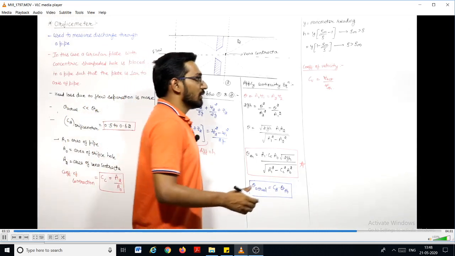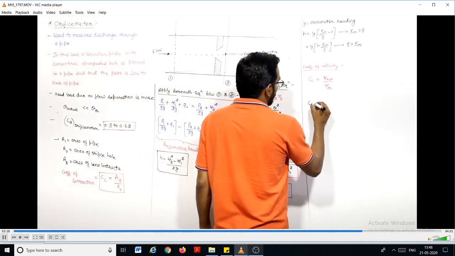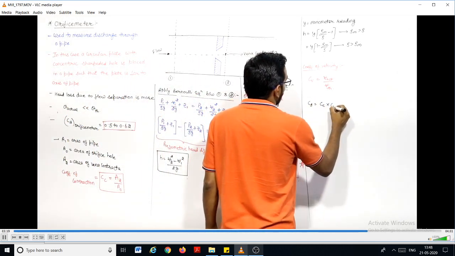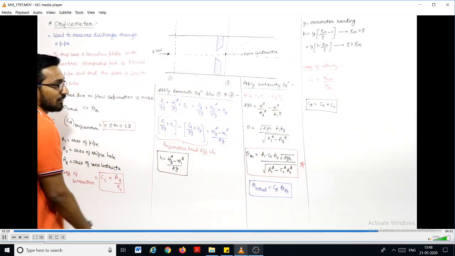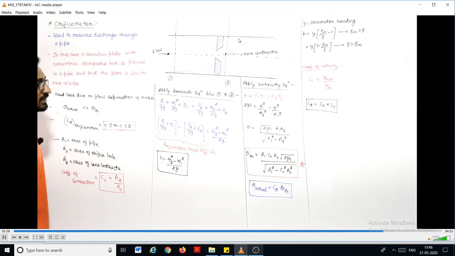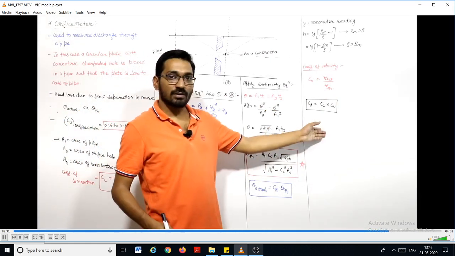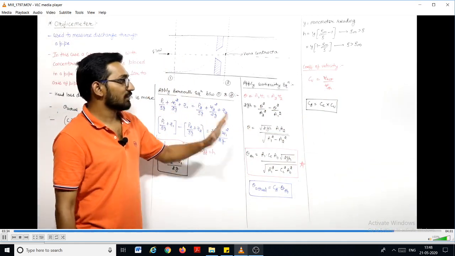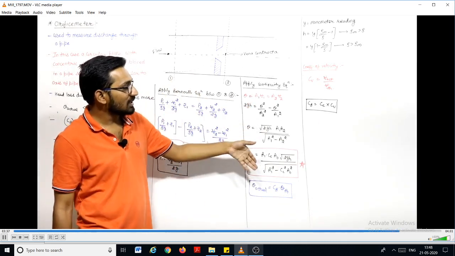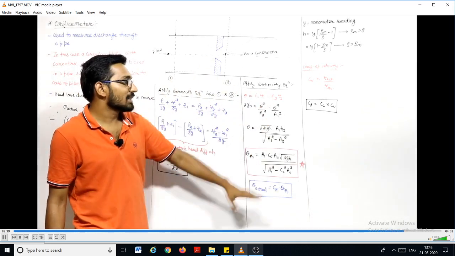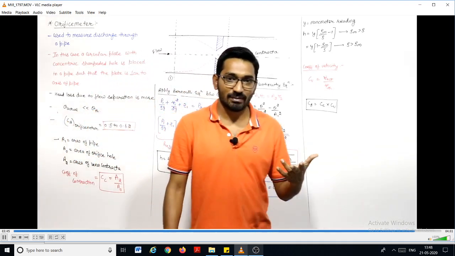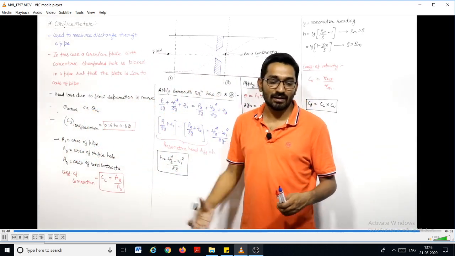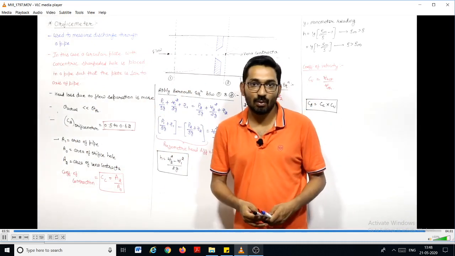So actual velocity upon theoretical velocity, and just remember this coefficient of discharge will be coefficient of contraction into coefficient of velocity. This is the coefficient of discharge, right? Coefficient of discharge will be coefficient of contraction into coefficient of velocity. We will explain it also later on, but you can remember if somehow in some of the cases that CD is not given but CV is given, then you can calculate the CD from this formula. So this is all about the orifice meter, and we will solve some examples so that you will be able to better understand how the orifice meter will work.